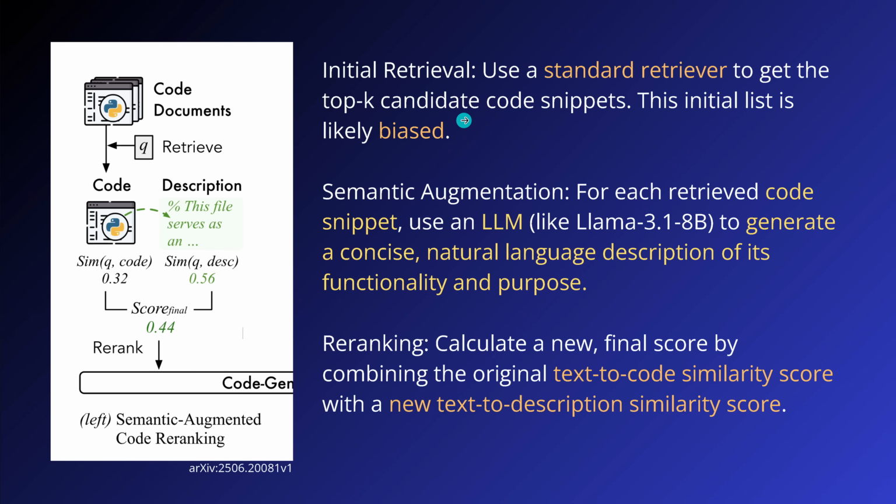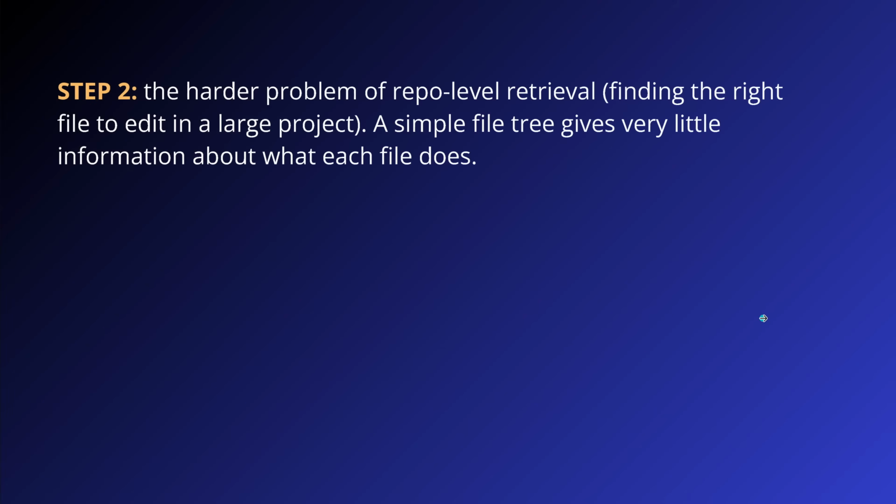So then we have the code, then we have the text, and now we go into the vector space and we calculate the similarity score for text to code and text to description. And then we just add them, we put them together, and we get a new score. And this is, if you want, our re-ranking, exactly as in the classical text RAG system, multi-agent.